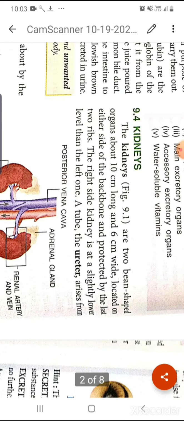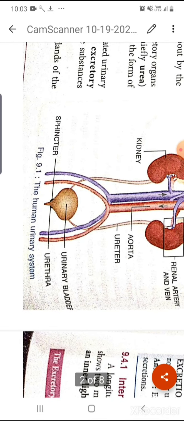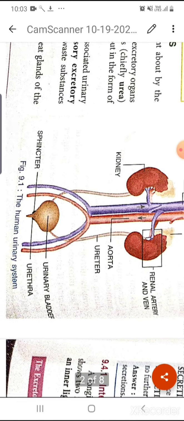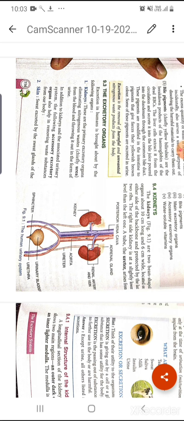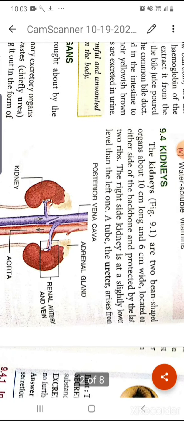Now we'll study the kidneys and the structure of the kidneys. This diagram, figure number 9.1, human urinary system. This you have to practice, not just this diagram but for diagram questions. The kidneys, you can see here, are two bean-shaped structures, almost 10 centimeters long and 6 centimeters wide.